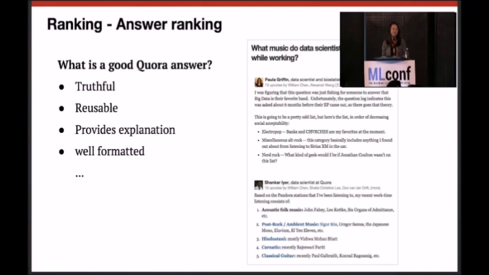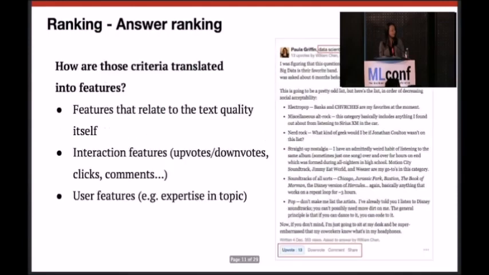Right? It's very simple if you think about it, but also not simple because the trick is really how to define the best answers. And so different businesses and different products might define this in a different way according to what they care the most about. But at Quora, we have our own definition and we publish it on the product as a user policy, and you can read about it. So very quickly here, we consider an answer to be good if it is truthful, reusable, well-explained, well-formatted, etc. So this is not defined by engineers or data scientists. Rather, this is defined by product teams.